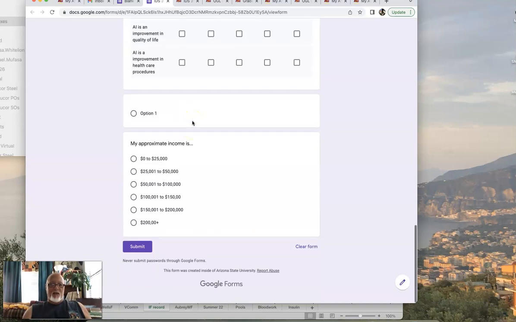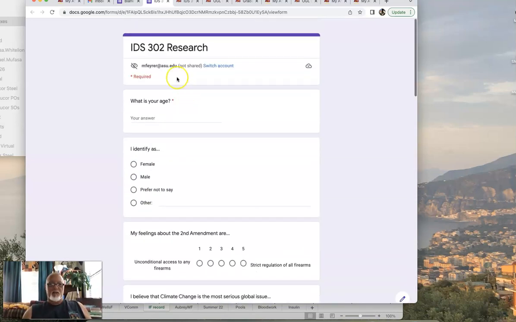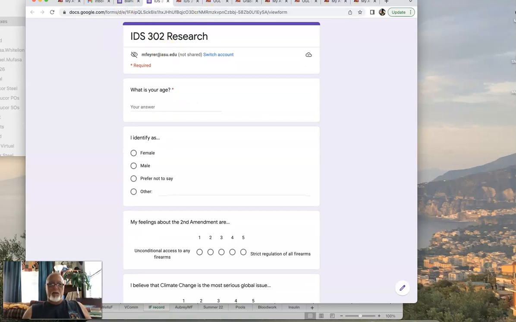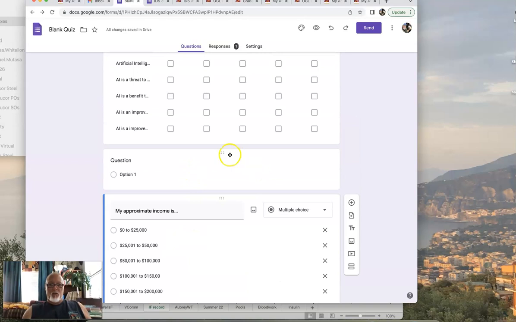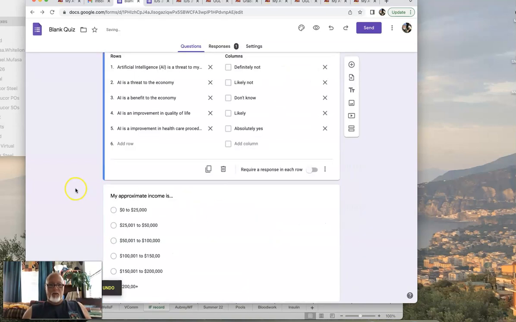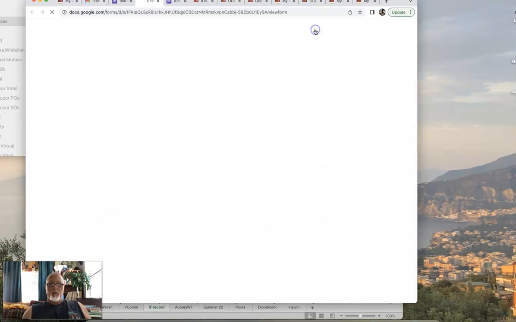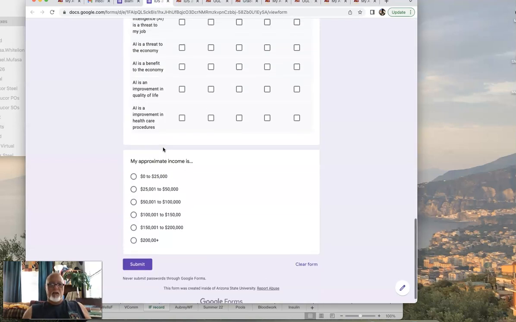And then down here, see you got this here. I don't know why this one is here. That drives me nuts, and I'd really like to keep it clean. So where did that option 1 show up? Oh, right here. So should be able to get rid of it. See? Boom. Get rid of it. Okay? Now we can preview it. I got a lot of windows open here. Now we can preview it, and it looks nice and clean.